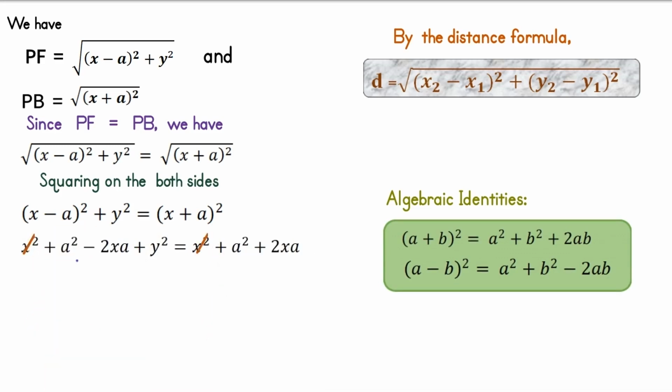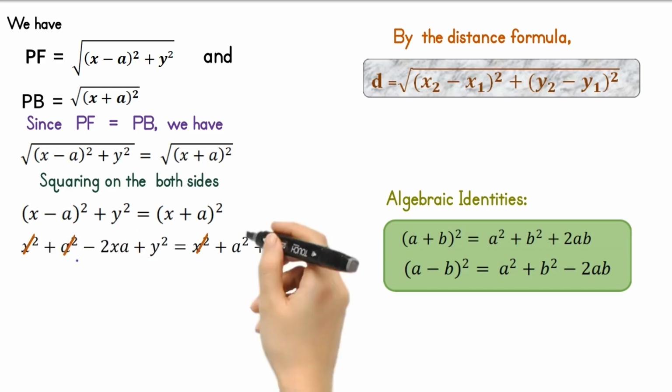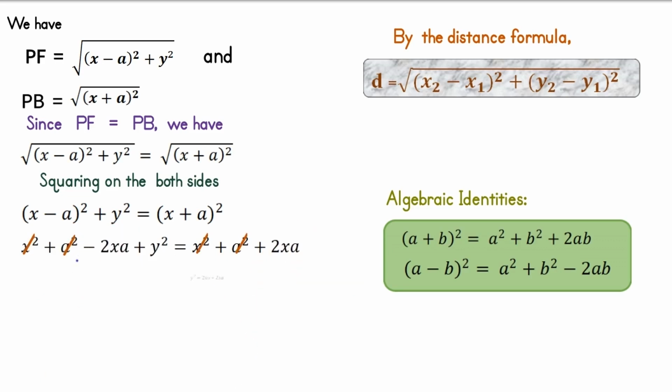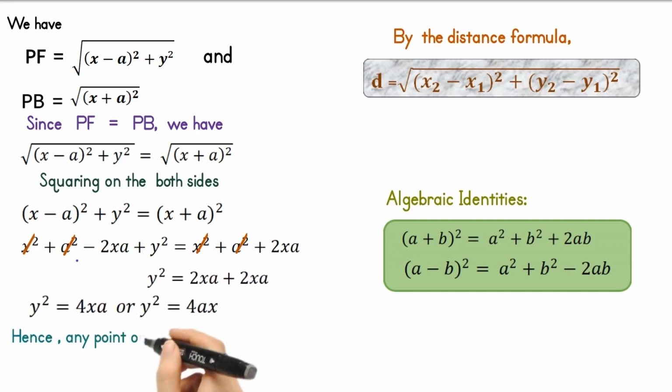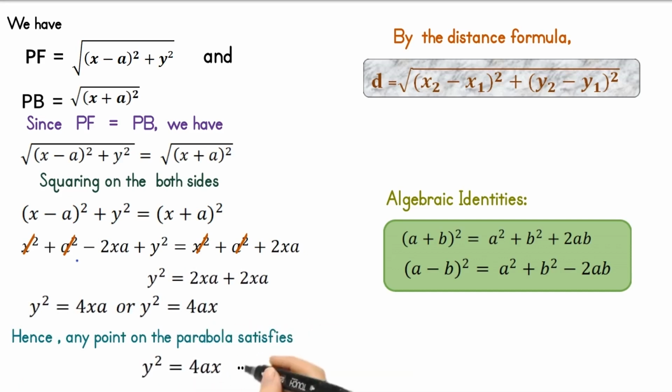Here in this equation, the x square and a square terms on either side will be cancelled out. Then we get y square is equal to 2xa plus 2xa. This implies y square is equal to 4ax. Hence, any point on the parabola satisfies y square is equal to 4ax. Mark this equation as 2.